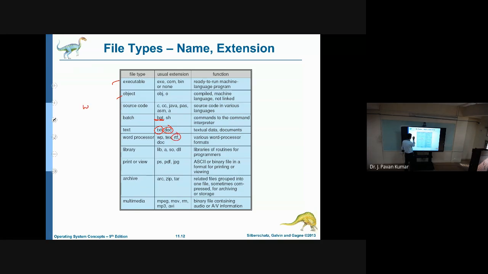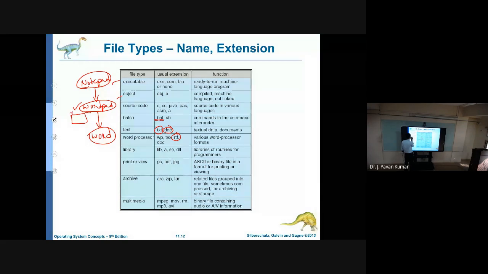Whenever you open WordPad, there is also Notepad. WordPad will be there by default. We need not install these; with Windows itself, we get these two. But Word we have to install as third-party software. Whenever you write in WordPad, the file will have the extension .rtf, rich text format.